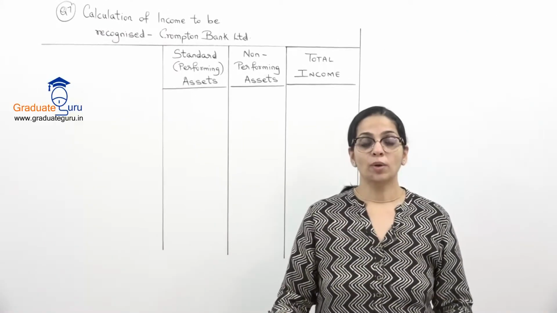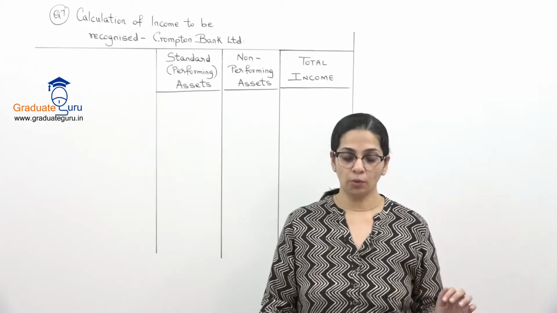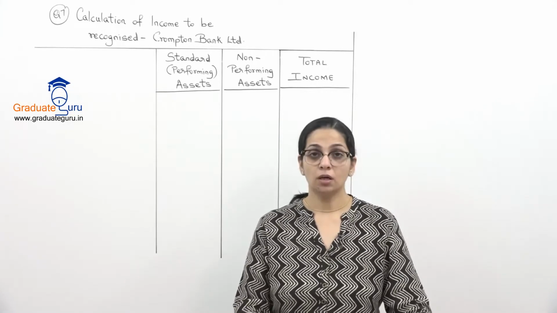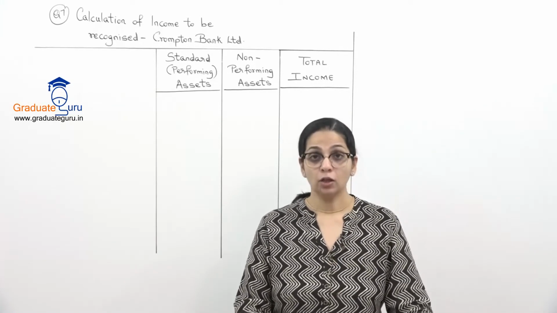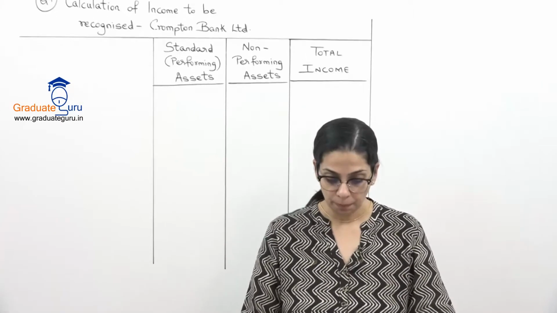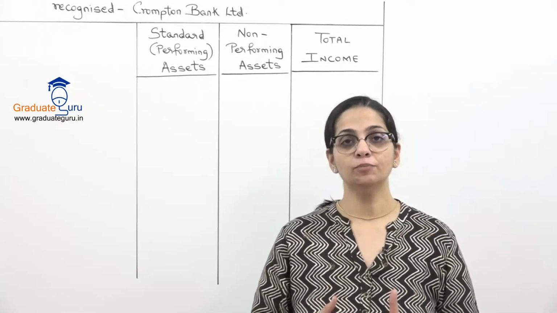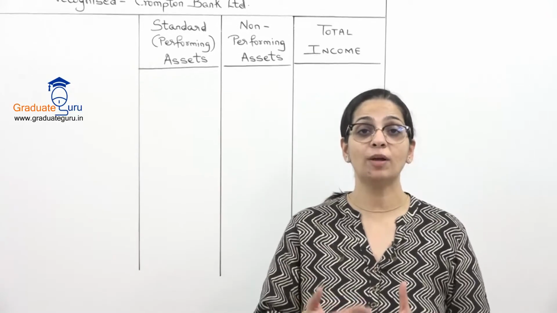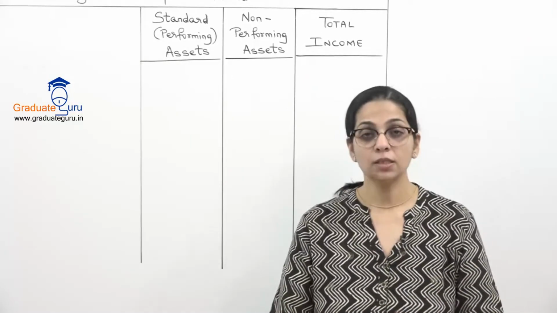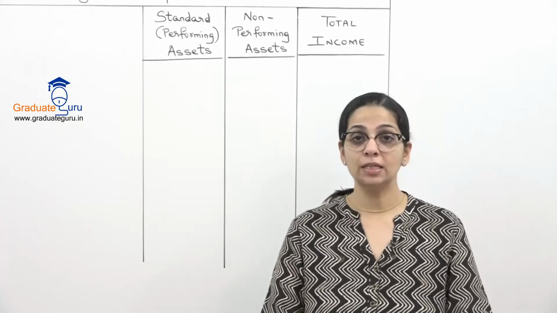So let's go now to question number 7. Let's read the sum, then I'll tell you how it is different from the earlier sum. Following are the details of interest earned and received by Crompton Bank Limited as on 31st March 2020. So they've given us two things. They've said interest accrued. What is accrued? The interest which has become due, which is receivable, even though it may not have been actually received, and then there is interest received. So they've given us two columns and they've again given us a list of assets.